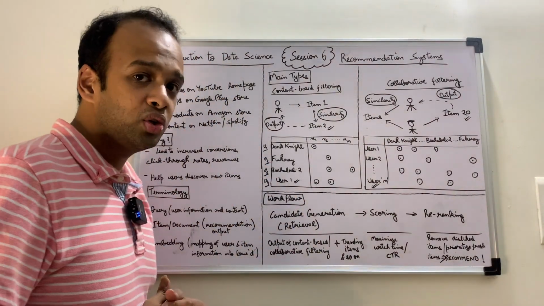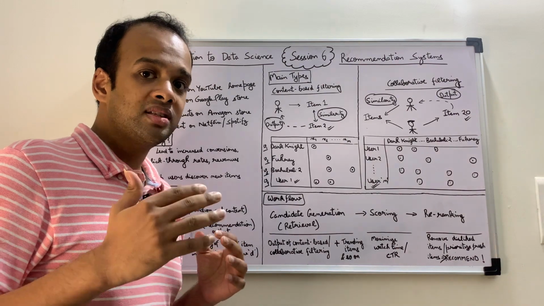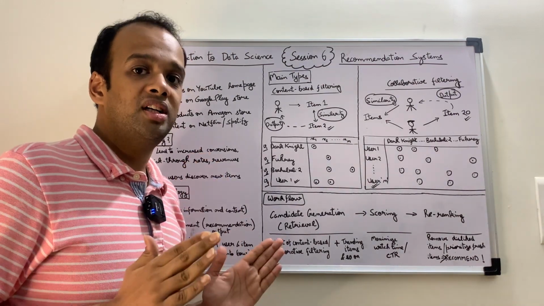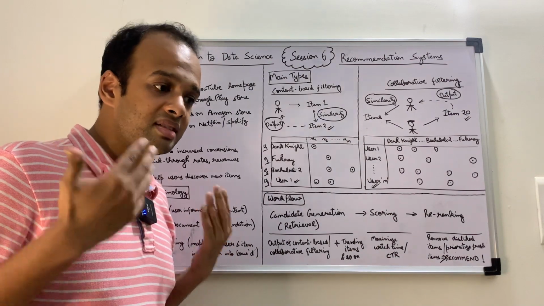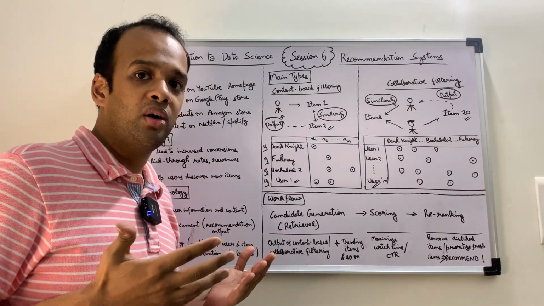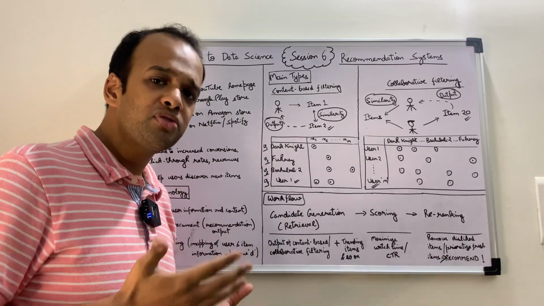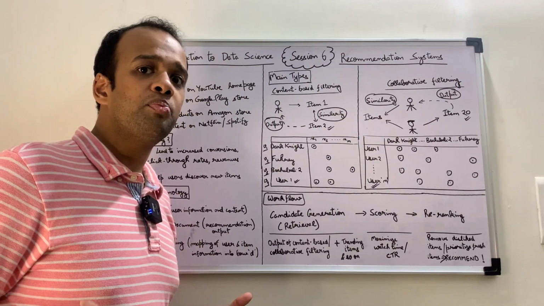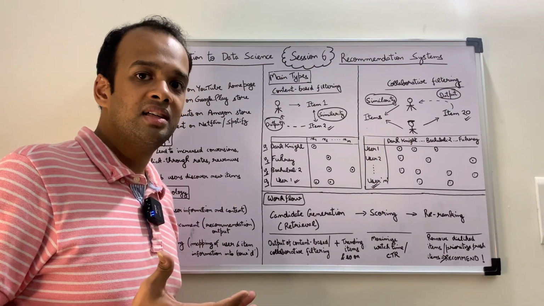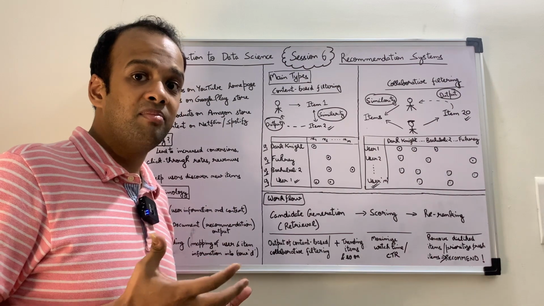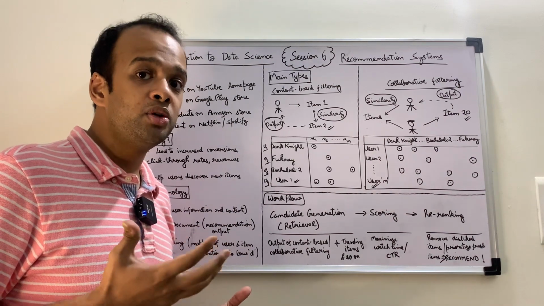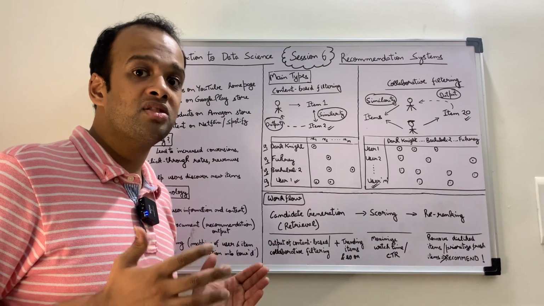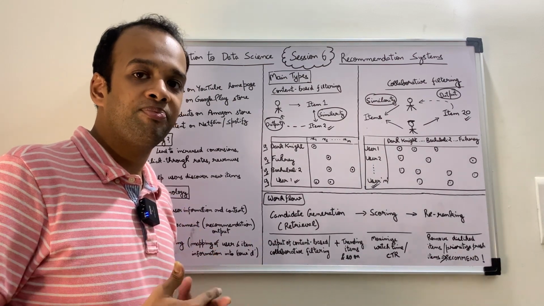If you look at YouTube, the videos are large in number. There are millions of videos. Now, how do you see what you want to see when you go to YouTube? Do you search for each video, or does YouTube provide you with a curated list and playlist of videos that might be of interest to you? It's the latter. And how does YouTube do that? It has a very robust recommendation engine behind it.